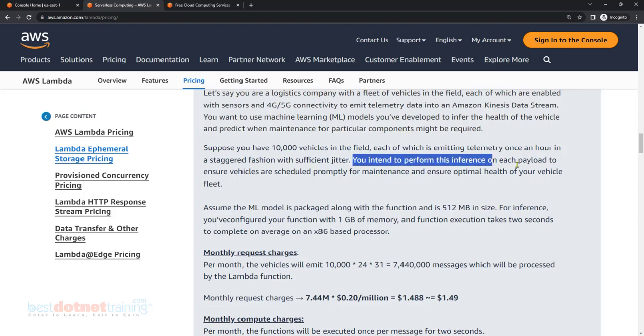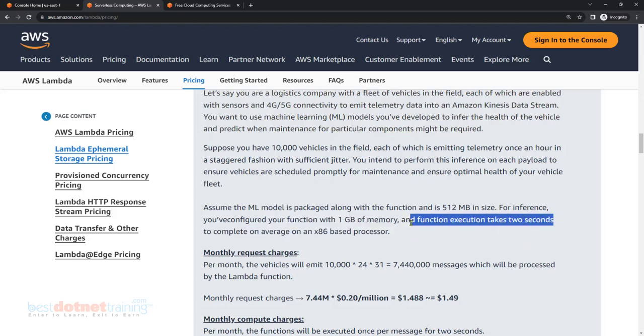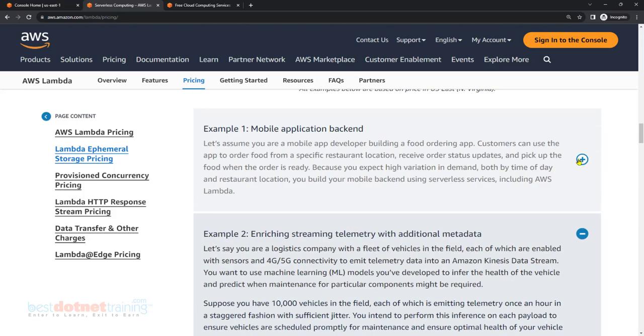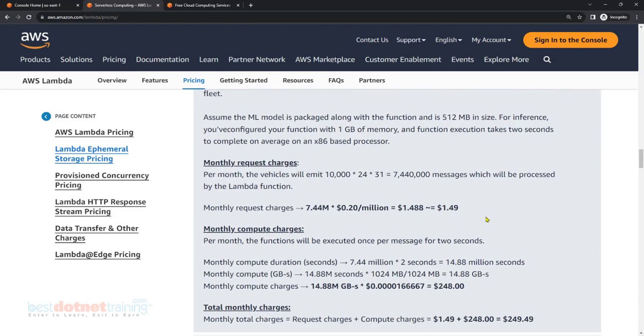You intend to perform some inference on that payload. The function occupies 512 MB in size. That's the function size, and the configuration of your function needs 1 GB of RAM. The function execution is 2 seconds. Now there you go, that itself is a huge time here, 2 seconds. The earlier example said only 120 milliseconds, isn't it? This says each execution takes 2 seconds. But obviously the memory required is quite less.